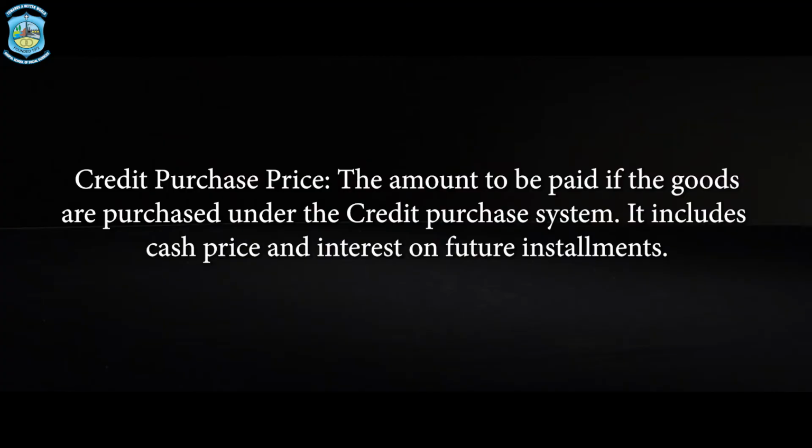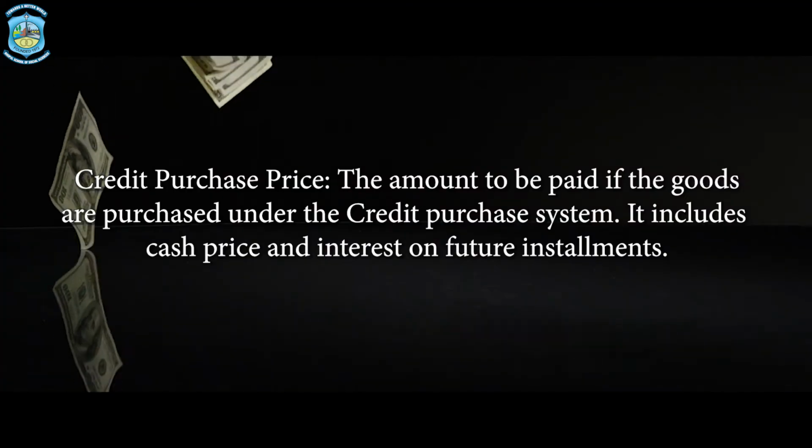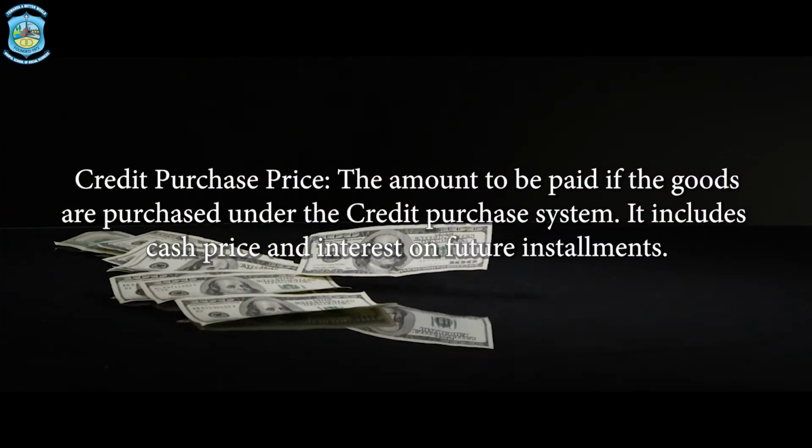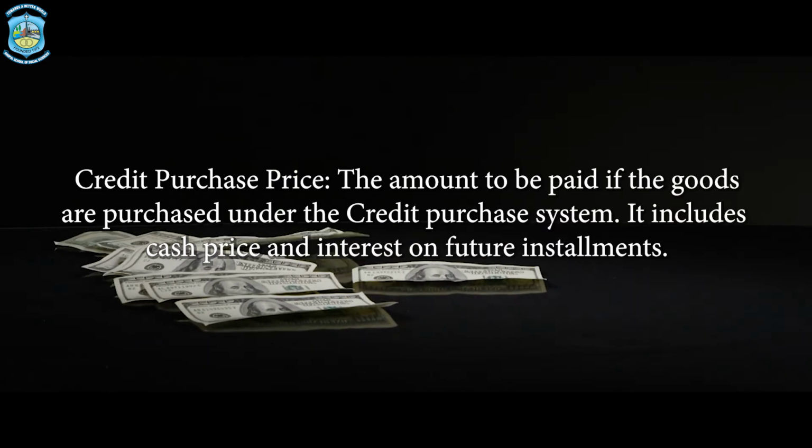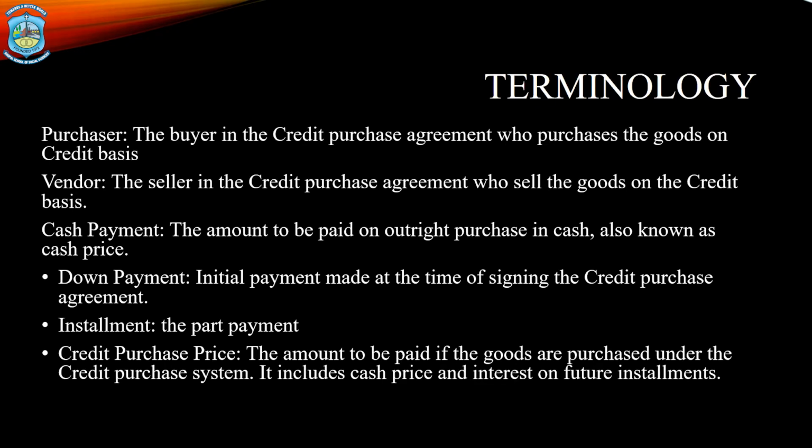Now here you are going to study about a credit purchase price, or simply the total amount of sale, which includes the amount of interest as well. So if you want to find out the cash price, you simply need to deduct the amount of interest from the credit purchase price, the total amount payable to the vendor by the buyer. So I hope the simple calculations and simple terminology are understood by all of you.